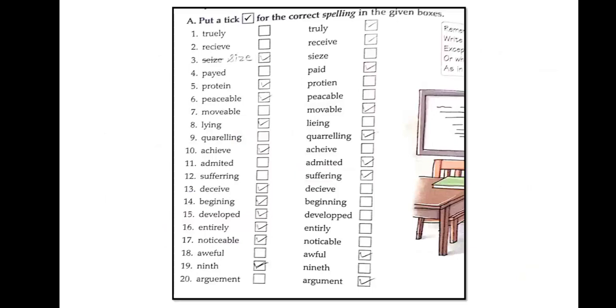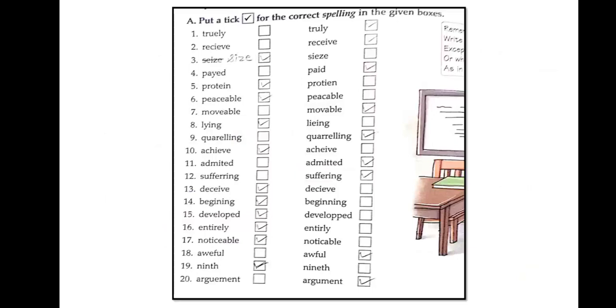I am not going to read all the words with spellings, but first we have total 20 spellings, and for each, the two spellings will be different. We have to find out the correct spelling and put a right tick in the box. As you can see in the textbook, first one, truly and truly, in that the second, TRULY, is the correct one. So I have tick marked the box.